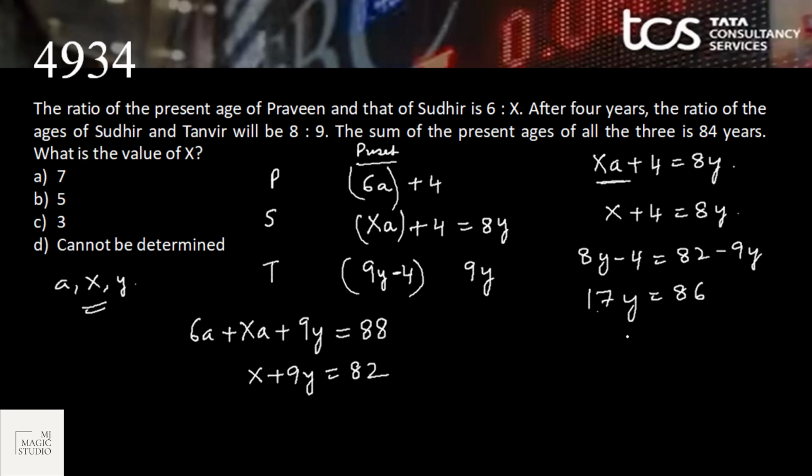It is coming in fraction. A is not equal to 1. Obviously, three unknowns and we have got only two equations. We are not in a condition to find the exact value of a, x or y. It cannot be determined.